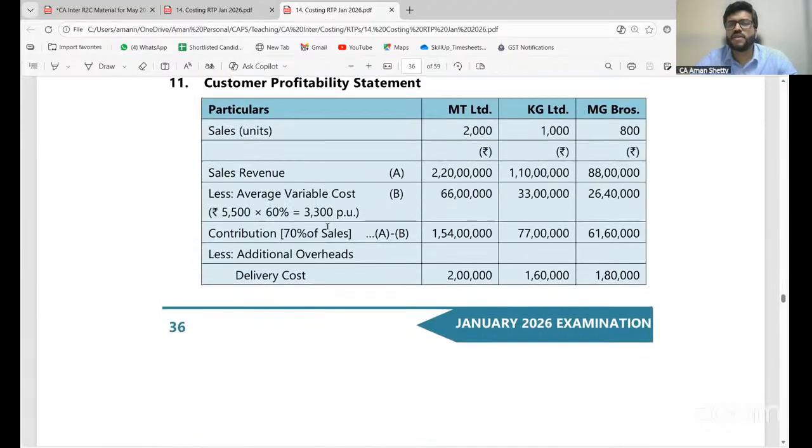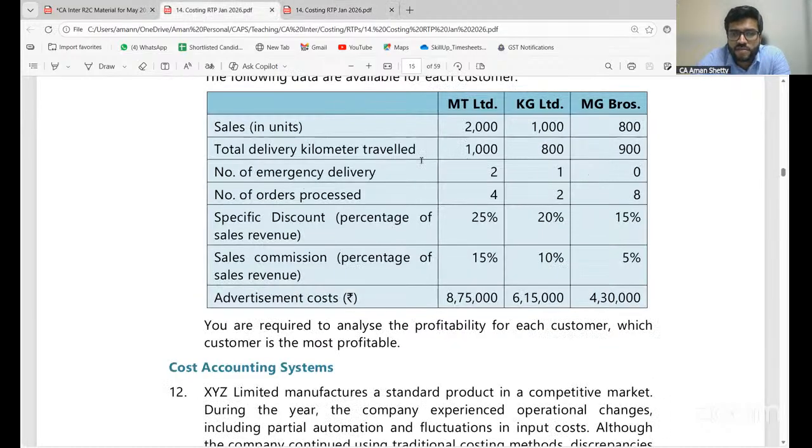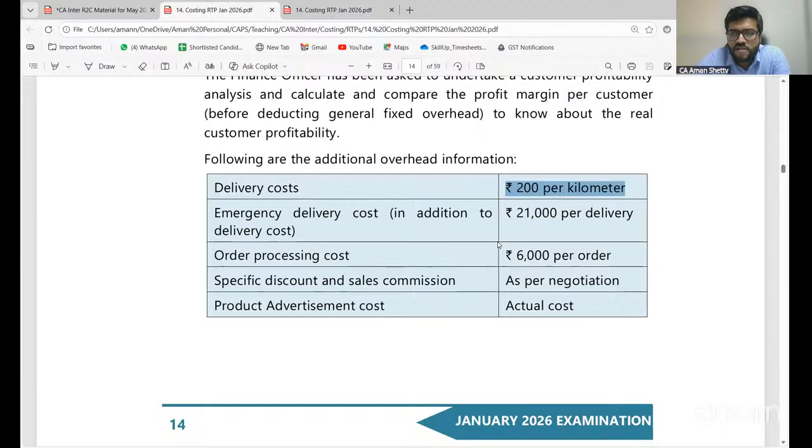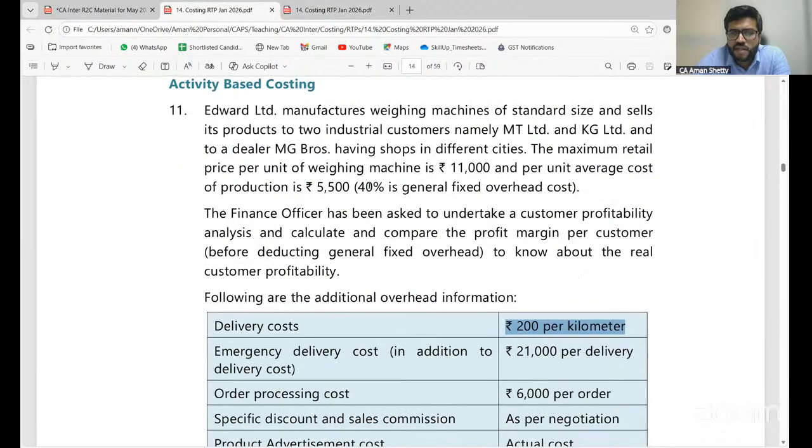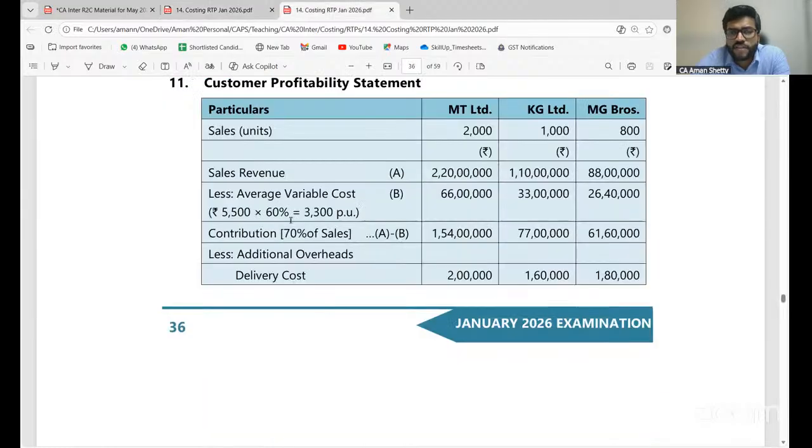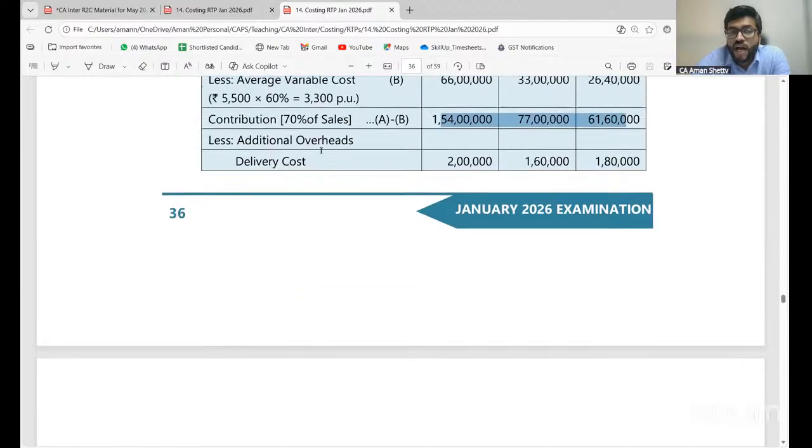Look at this. Sales in units multiplied by the selling price gives you sales revenue. Then average variable cost, they have given 40% cost. Here, 40% is general fixed overheads cost. So other than fixed cost, variable cost is 60%. Is it clear? 3,300 per unit into the number of units gives the variable cost. The balance is contribution. From that, you deduct all the administration overheads, additional overheads.